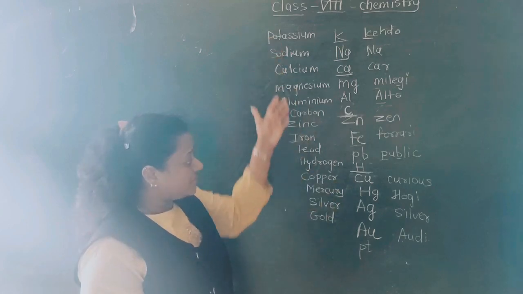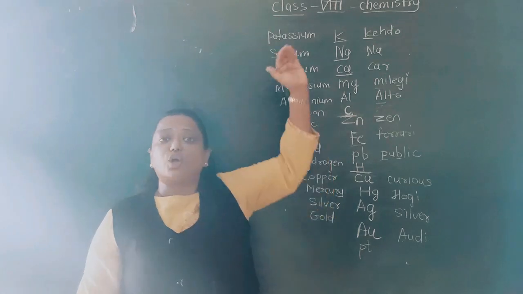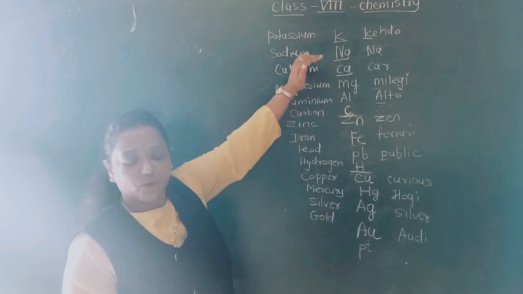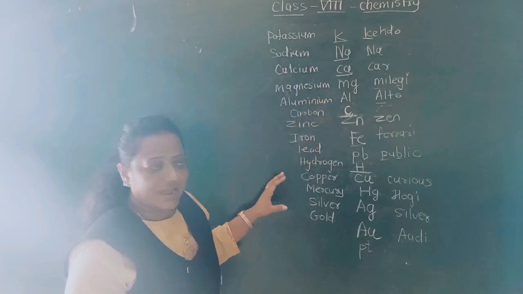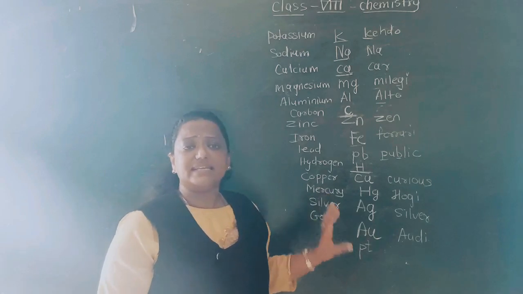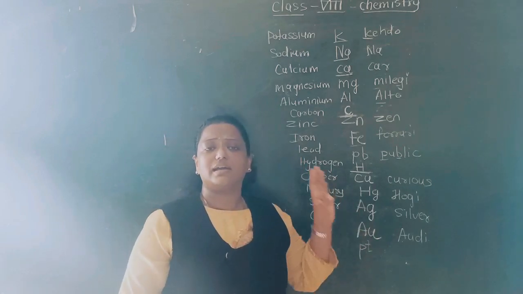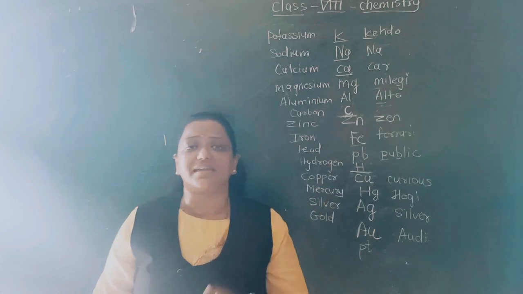So our reactivity series is bifurcated into three groups: the topmost reactive metals, moderately reactive metals, and least reactive metals. Least reactive metals do not react with oxygen and form their oxides.